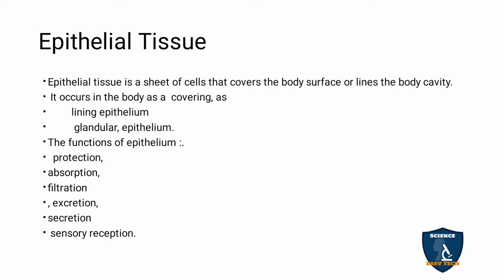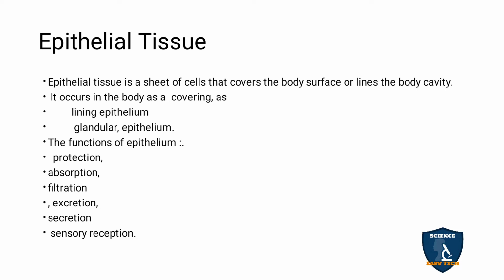The functions of epithelium are protection, absorption, filtration, excretion, secretion and sensory reception. Protection means it is the outer covering of the body. It is seen in the tissue outer to the body surface, so it gives protection to the inner tissues. Next, absorption. It is seen in the digestive tract, where the food nutrients have to be absorbed. In that portion it functions in absorbing the nutrients.